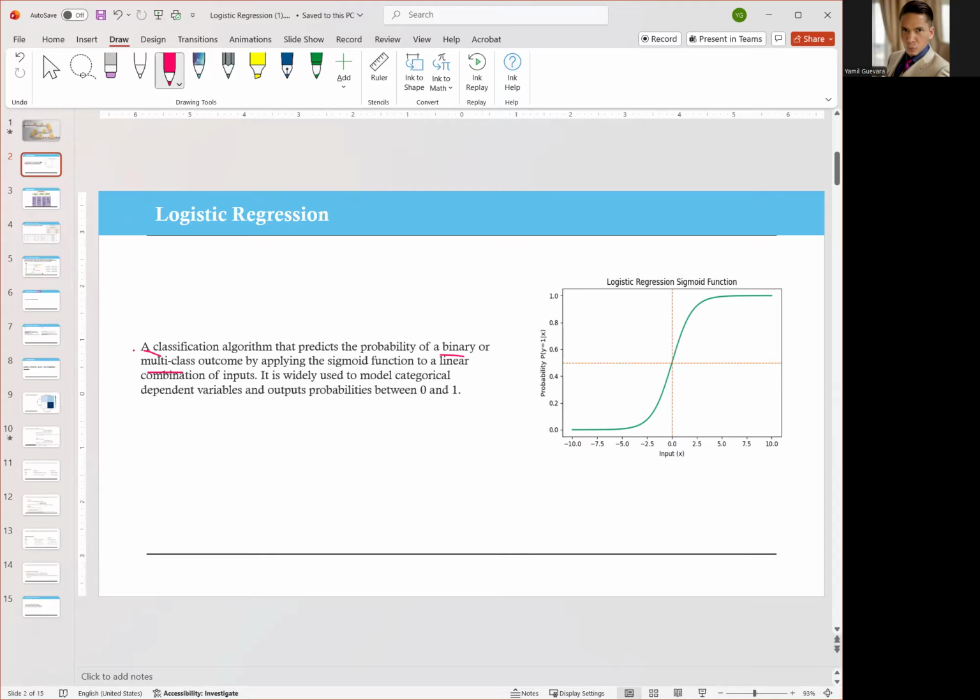By the way, multi-class and categorical are the same thing. So we're trying to predict the outcome of a binary, multi-class, or categorical variable. So that's logistic regression.